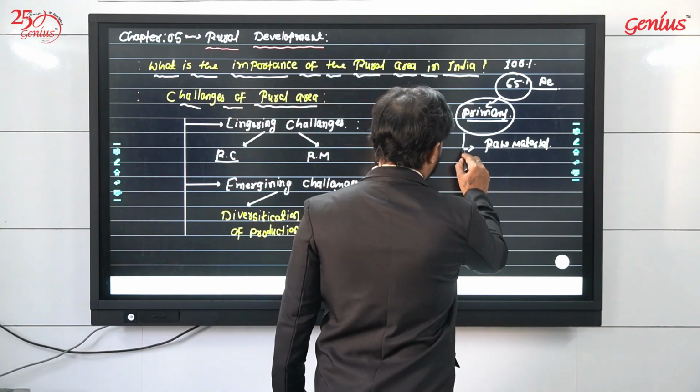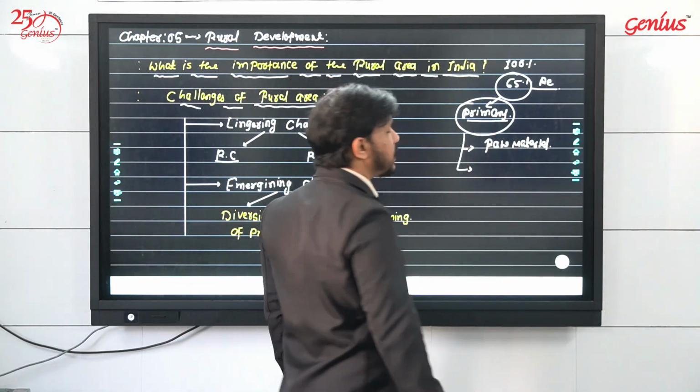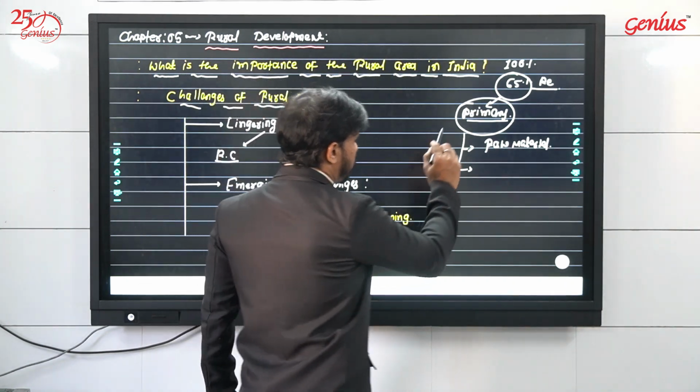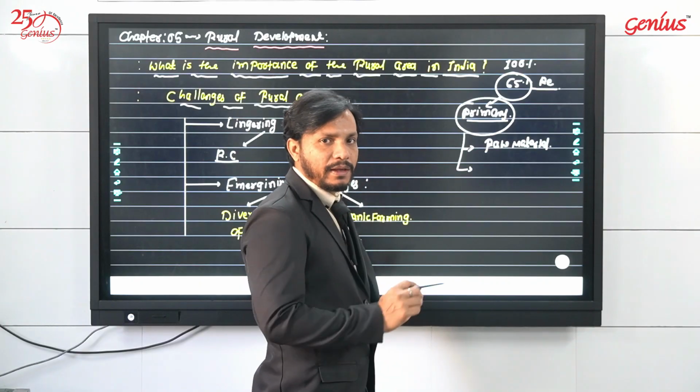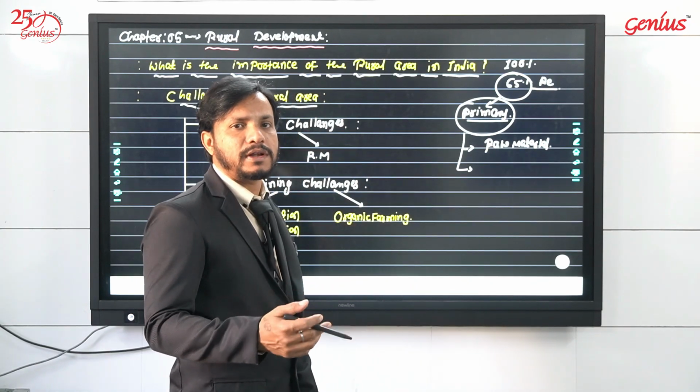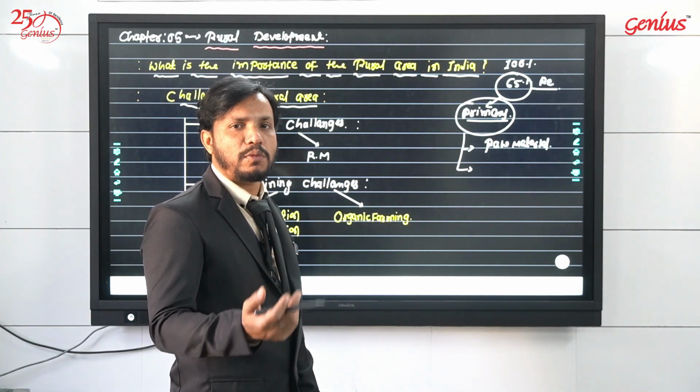Second importance of the rural area: because 65% of the population lives in rural areas, when they earn money they purchase industrial goods, like a scooter, a television, a mobile phone.